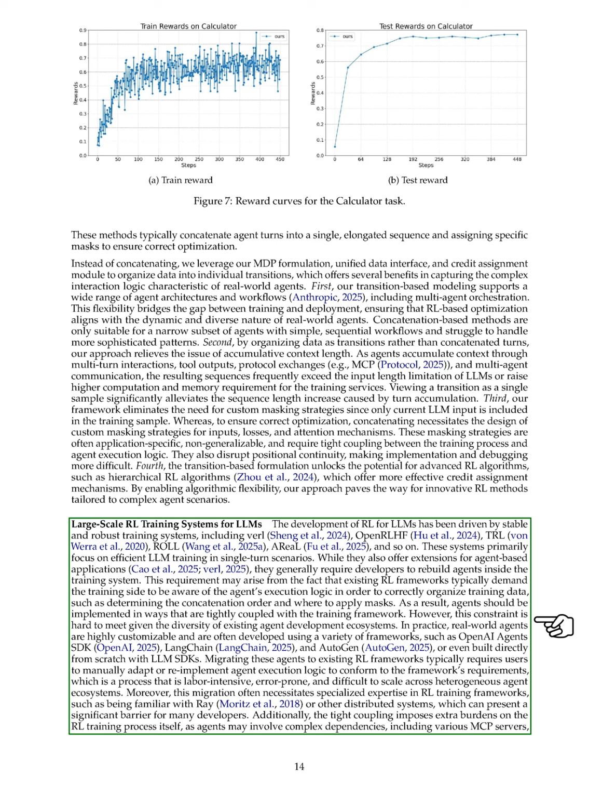Consequently, agents must be closely tied to the training framework, which is challenging due to the variety of agent development ecosystems. In practice, real-world agents are highly customizable and can be created using different frameworks, like the OpenAI Agents SDK, or even built from scratch with LLM SDKs. Transitioning these agents to current RL frameworks usually demands manual adjustments to align with the framework's requirements, making the process labor-intensive, prone to errors, and hard to scale.